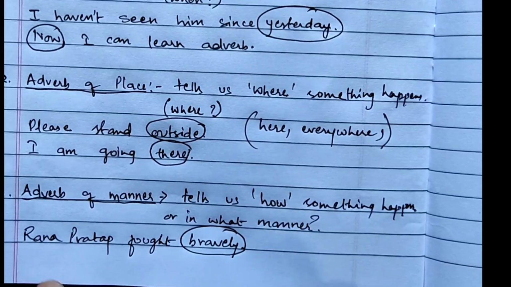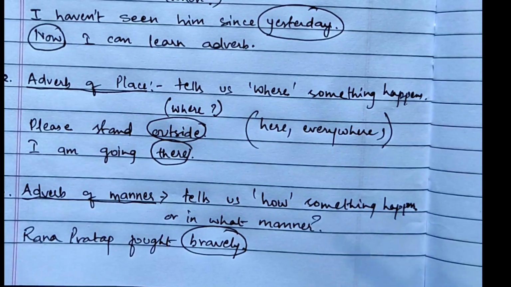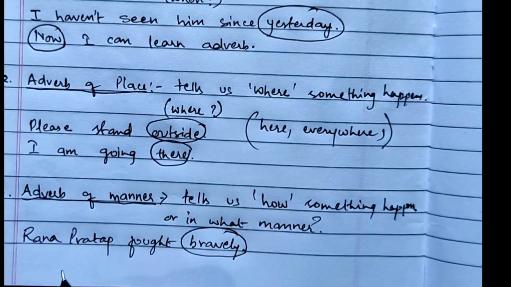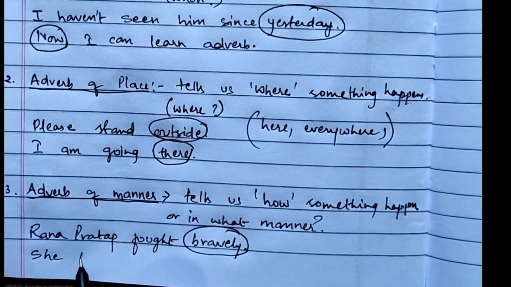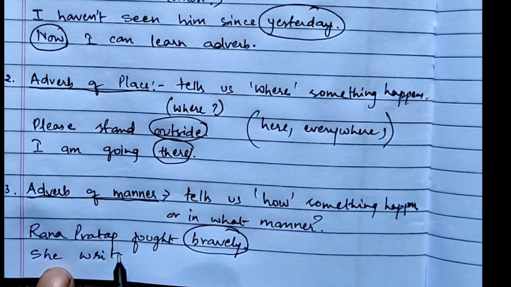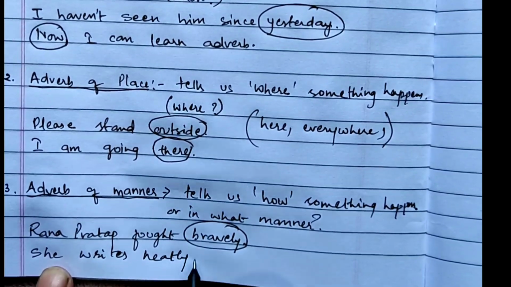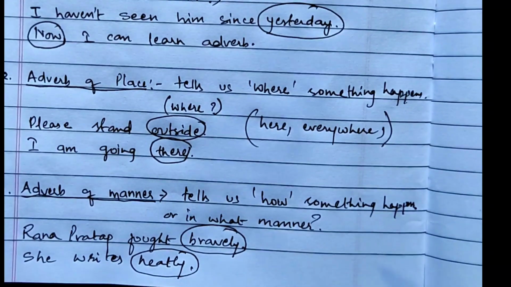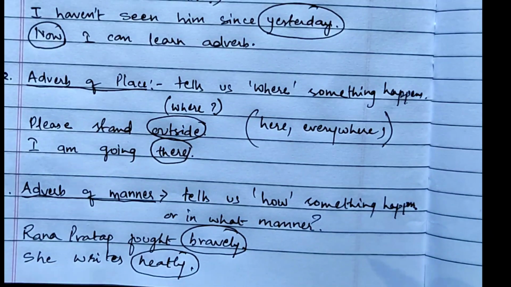Bravely is your adverb of manner. How did Rana Pratap fight? He fought bravely. So bravely will be the answer. So bravely is your adverb of manner. If I write here, she writes neatly. So neatly is your adverb of manner. How did she write? She writes neatly. Next one will be, if I say please walk slowly, slowly will be your adverb of manner. Listen to me carefully, carefully, adverb of manner. Okay, so these are adverbs of manner.